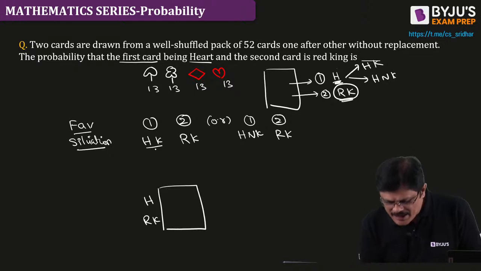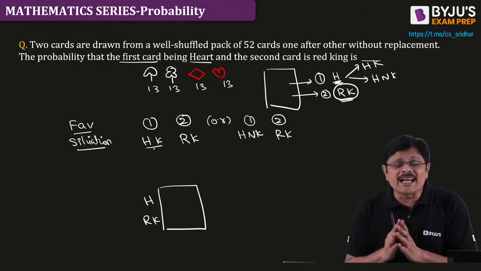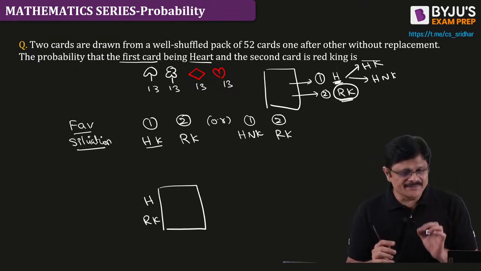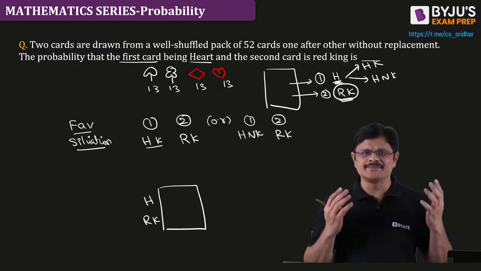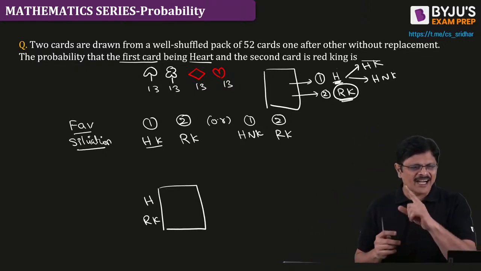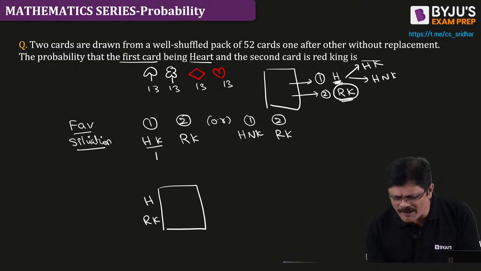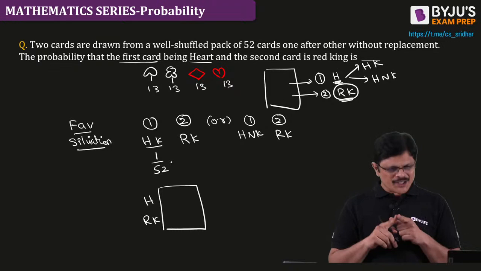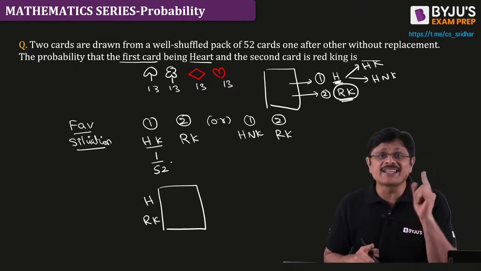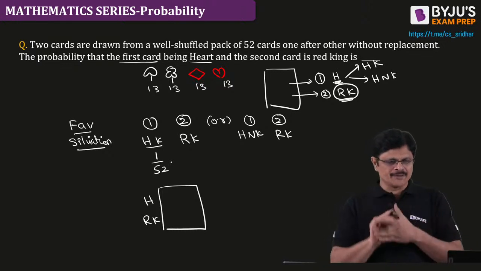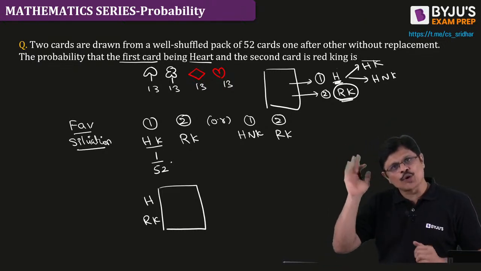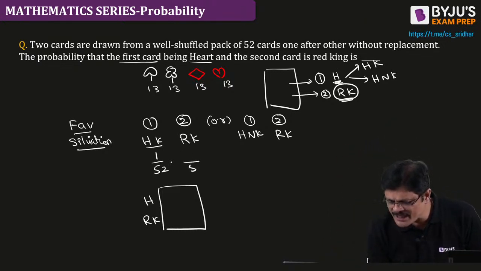Now let us see. What is the probability of selecting a heart king? How many kings are having heart? There is only one king with heart out of 52, sir, because in the first draw you are selecting a king with heart. So it is 1 out of 52. One card is removed, thrown out. Now how many cards are there? 51.